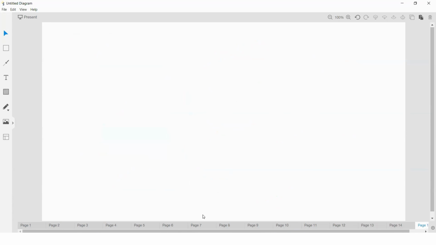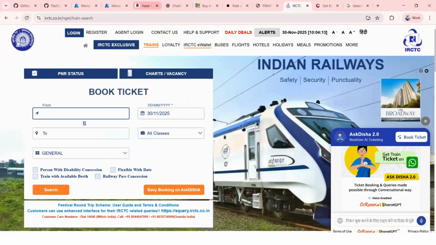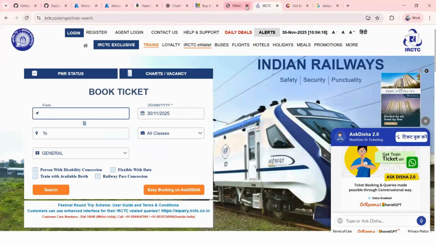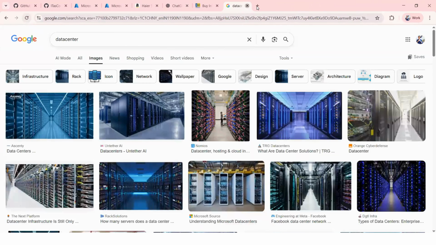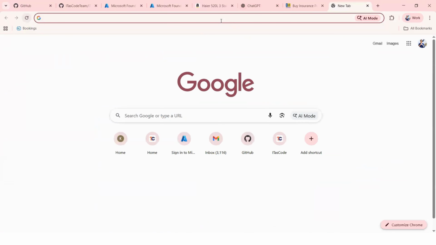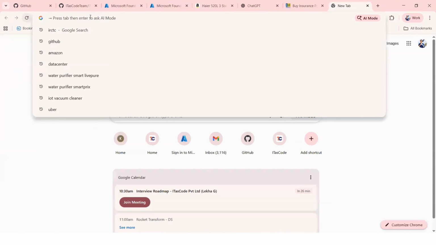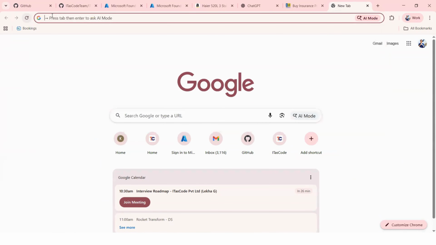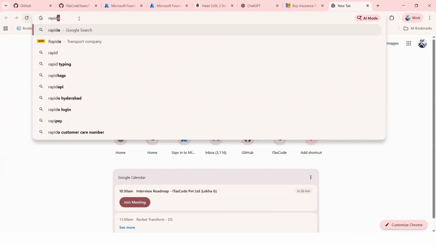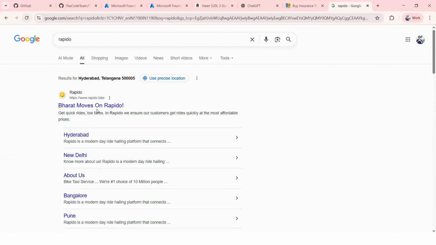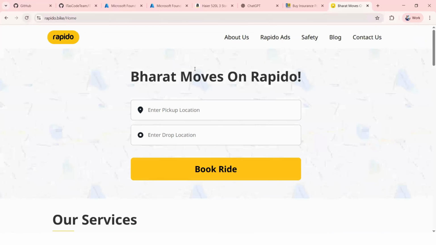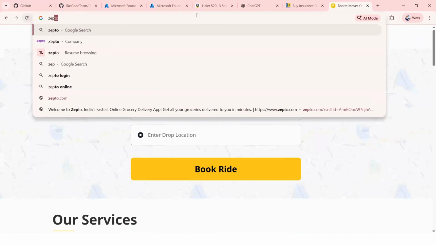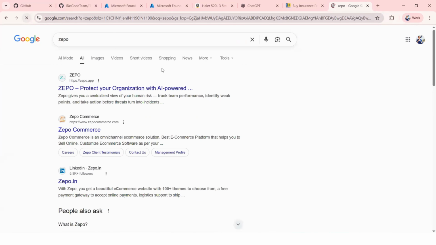Okay. So one of the companies is starting a new business. They are trying to start a new business. Example, a new company, let us say Rapido or any other company. Let us say Rapido. They're planning to start a new business, right? Or let us see Zepto, or Blinkit. Zepto.